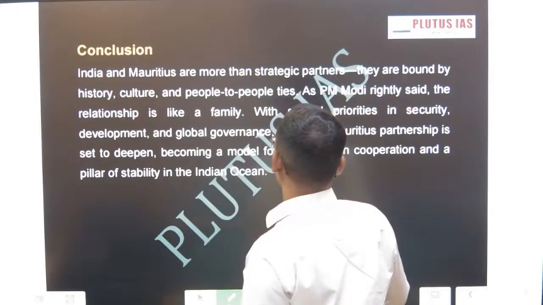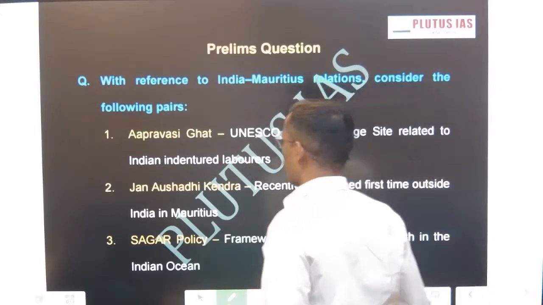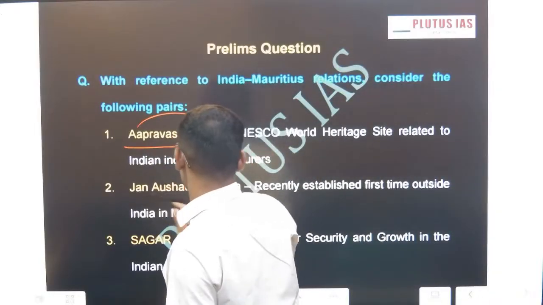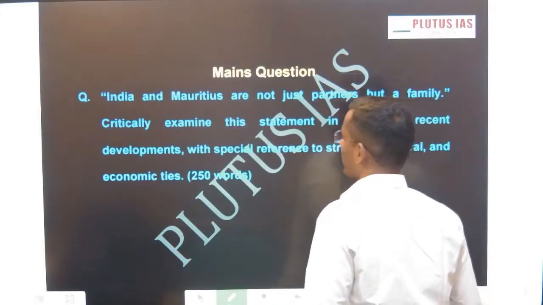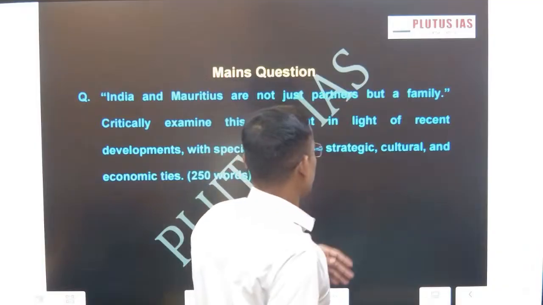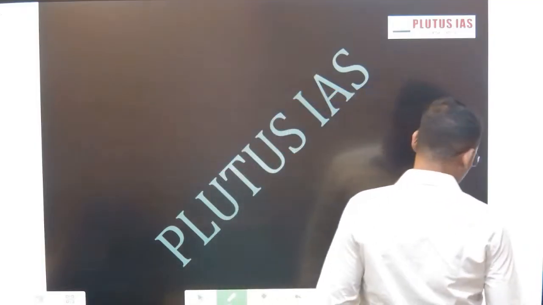Now this is the conclusion, as we end up with the students. This is the Pravasi Guard, like Jan Aushadhi Kendra, Sagar policy. You can mark this question: critically examine the recent developments in the cultural ties. Now we have come to the end.